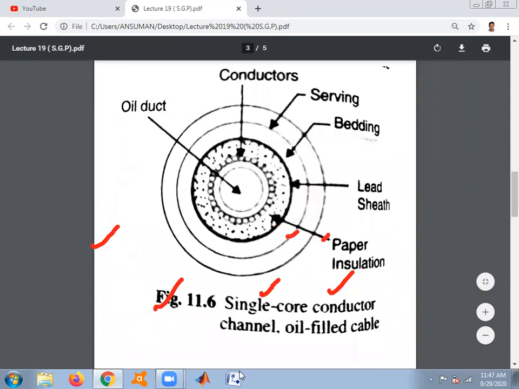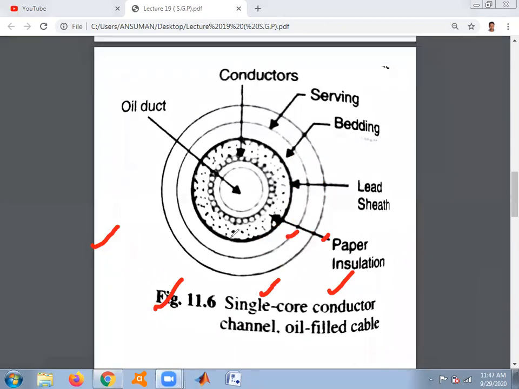Looking at this diagram, this is a diagram for a single core cable. Here we can see that at the core of the underground cable conductor, oil ducts are provided. Oil is circulated through these ducts inside the core of the underground cable. For the flow of the oil, we must have a reservoir within a distance of 500 meters.